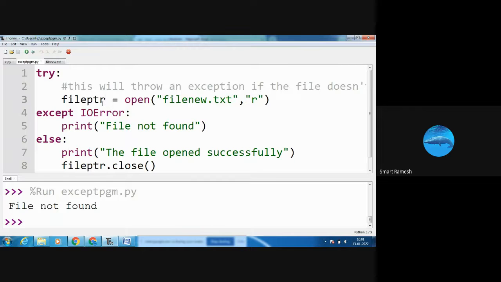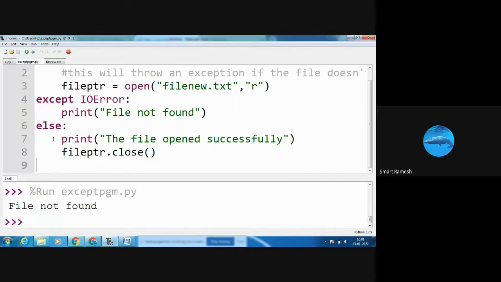What will happen? It opens successfully. In the try block there is no error, so the else block will execute. Here in the else block, the file opened successfully, and I close the file. I run the program. Here, the file opened successfully, because there is no error and I created file new.txt.